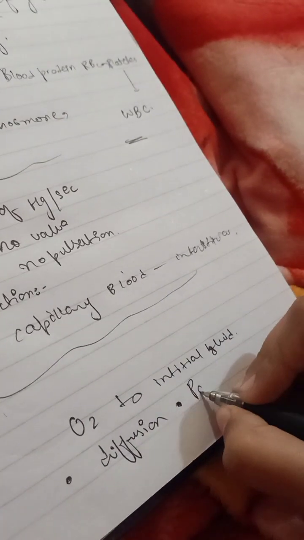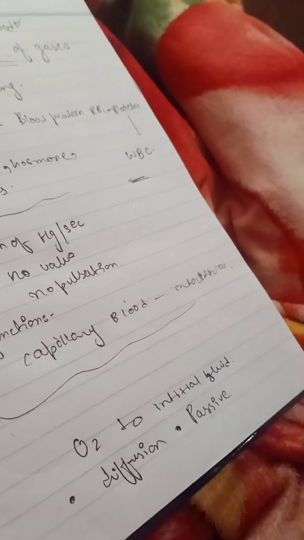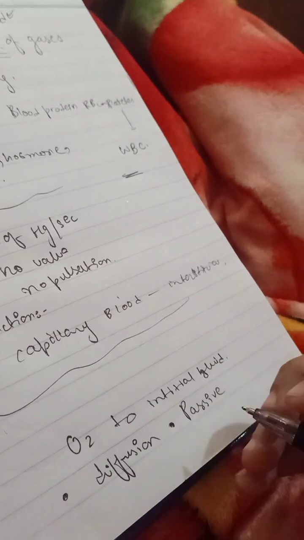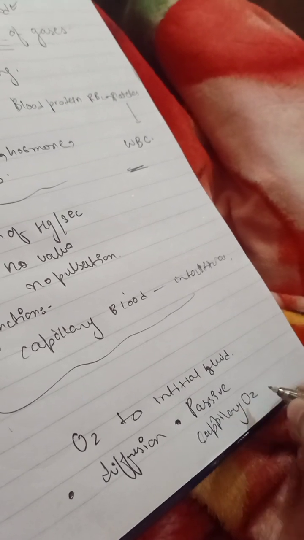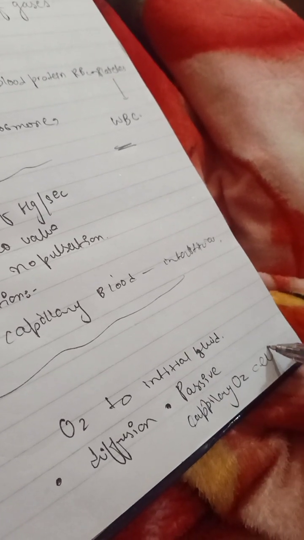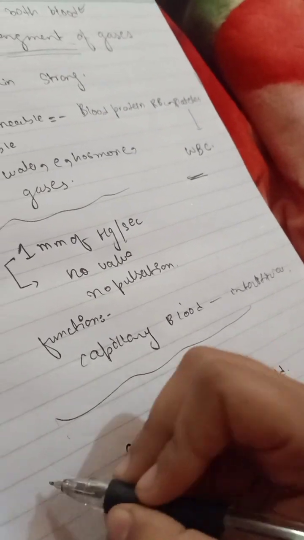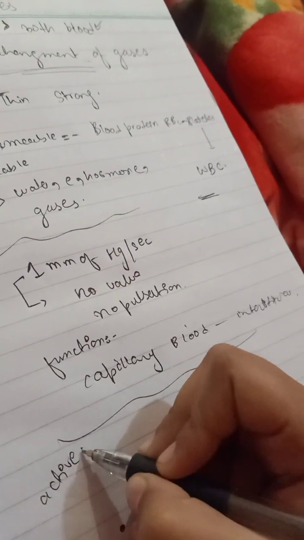If we talk about passive, it is basically from high concentration to low concentration. For example, in capillaries the oxygen level is more, and the cell has less. If we talk about active, energy is required.